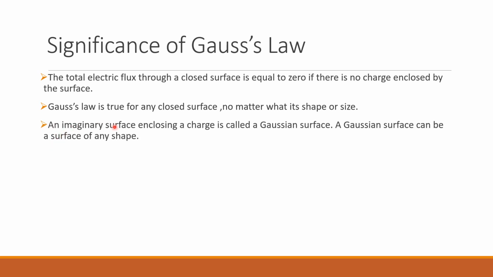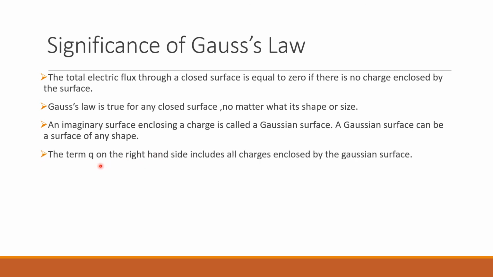An imaginary surface enclosing a charge is called a Gaussian surface. We use this term often, and in the application of Gauss law you will understand it more clearly. If you want to apply Gauss law to any charge, we have to consider a closed surface enclosing that charge, and that closed surface is called the Gaussian surface. It can be of any shape, but it should be closed. The term Q on the right hand side includes all charges enclosed by the Gaussian surface.